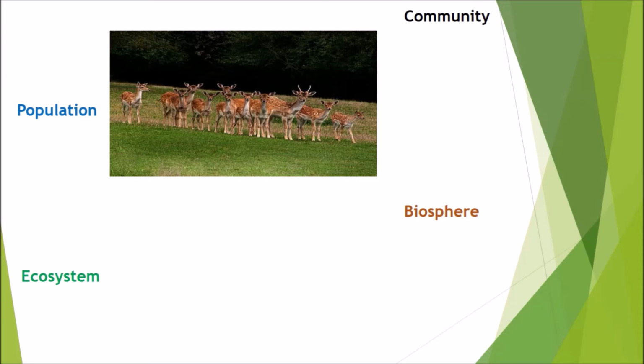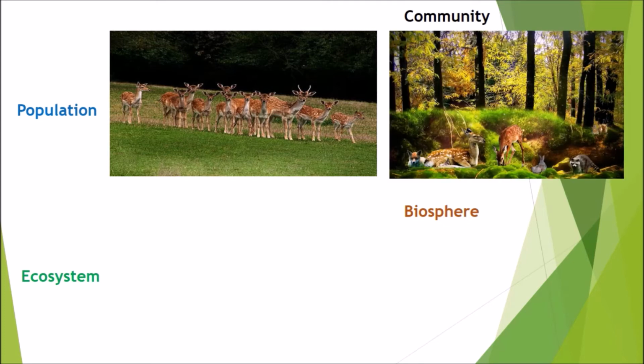Community. Community means a collection of populations of different species living in the same area, interacting with each other. We can see various interrelationships between organisms of the same species, or between organisms of different species belonging to different populations in a community.